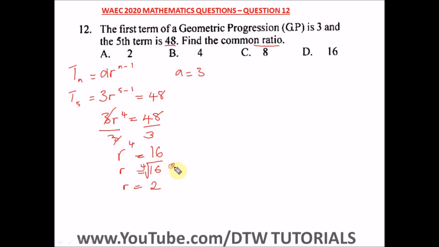Why is it 2? Because we have 2 times 2 times 2 times 2. Okay, 2 times 2 is 4, and 4 times 4 is 16. So the fourth root of 16 is 2. So our common ratio is 2. And our right option here is option A.